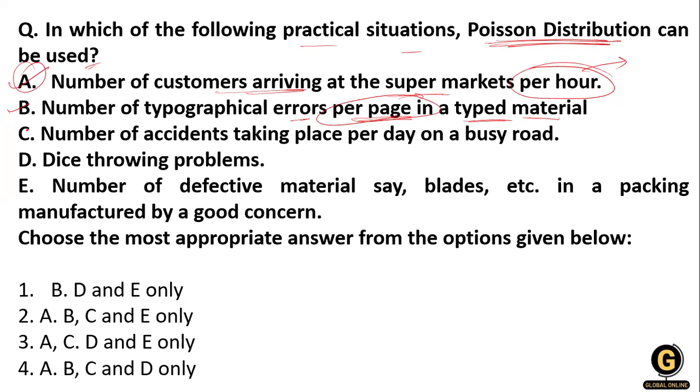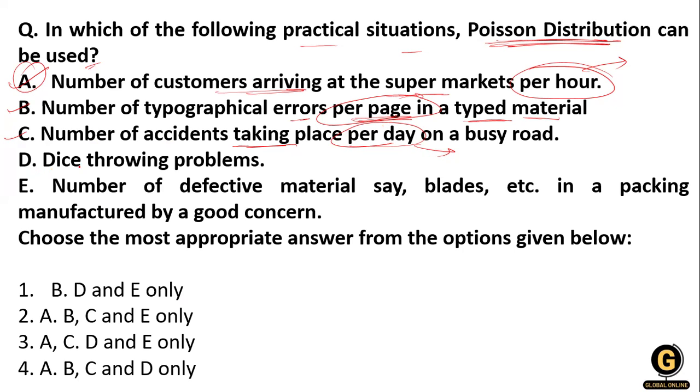Then statement C is the number of accidents that take place per day. So it is also a Poisson distribution. The number of accidents that will happen has a very small rate of occurrence. So this is a Poisson distribution.